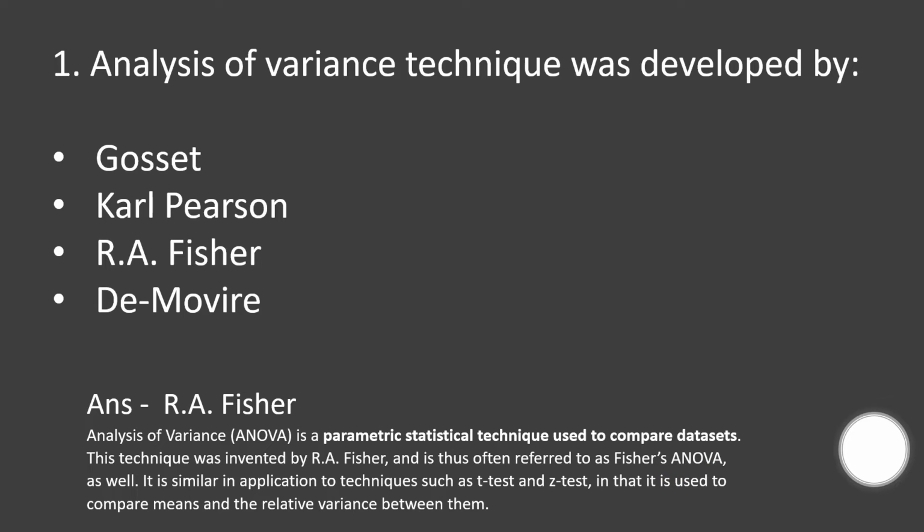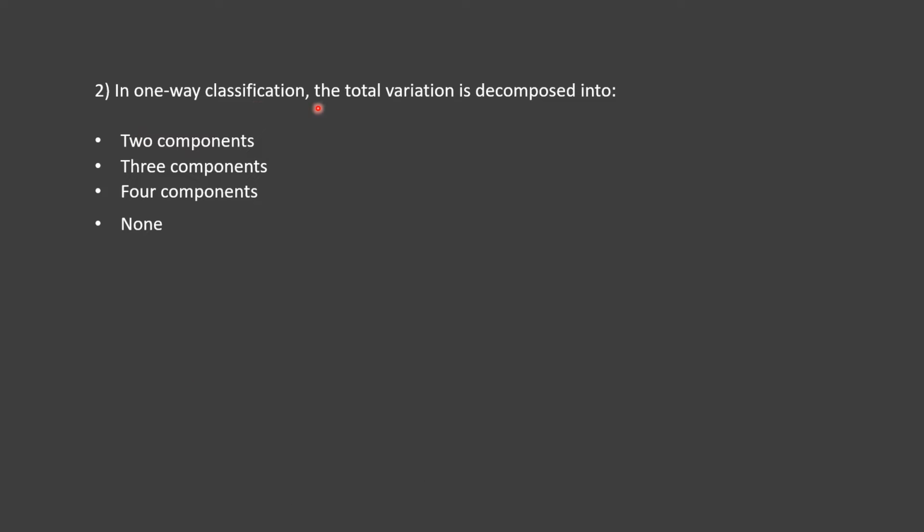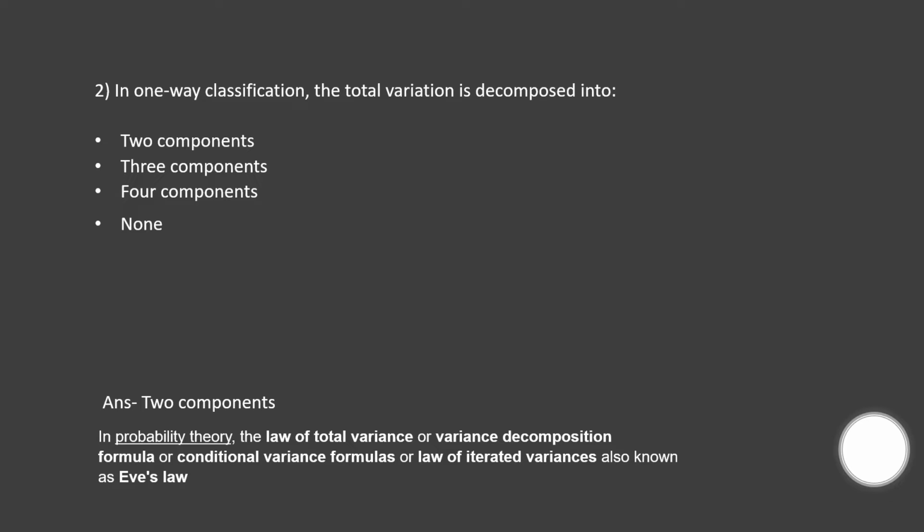Coming to the next question. In one-way classification, the total variation is decomposed into: two components, three components, four components, or none. And your time starts now. Correct answer is two components.